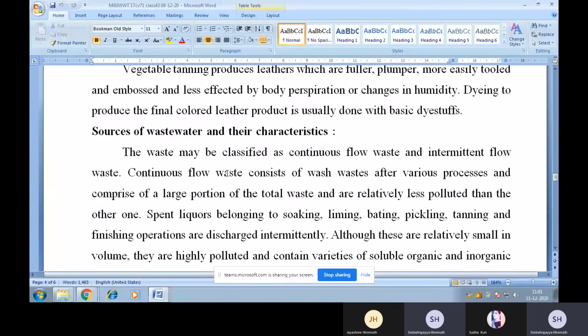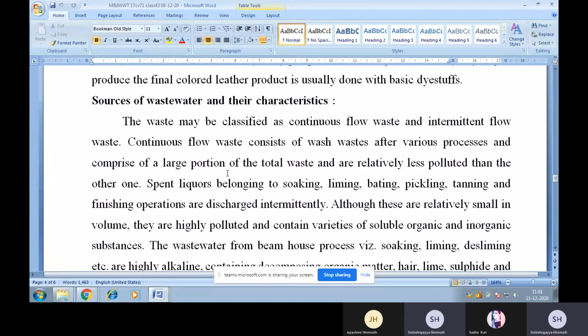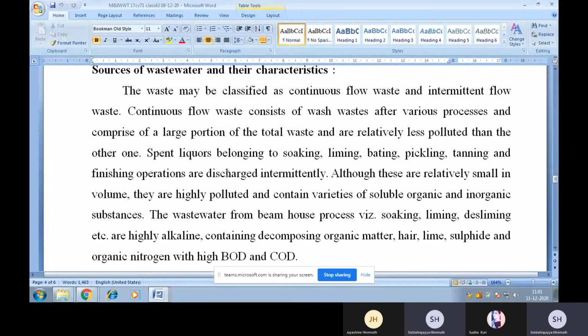Now, what are the sources of wastewater in a tannery as well as their characteristics. The waste may be classified as continuous flow waste and intermittent flow waste. Continuous flow waste consists of wash waste after various processes, comprises a large portion of the total waste, and is relatively less polluted than the other one. Spent liquors belonging to soaking, liming, baiting, pickling, tanning, and finishing are discharged intermittently.